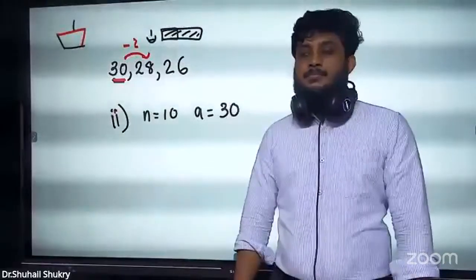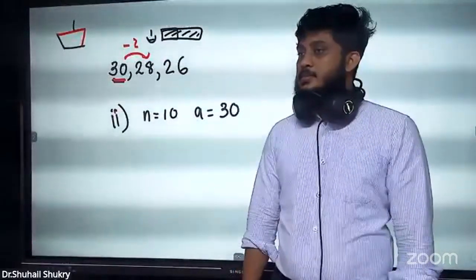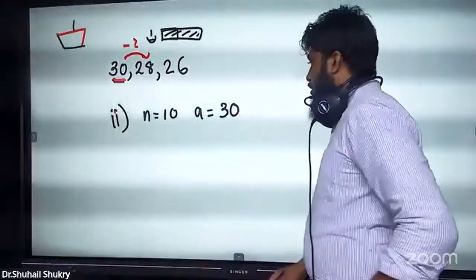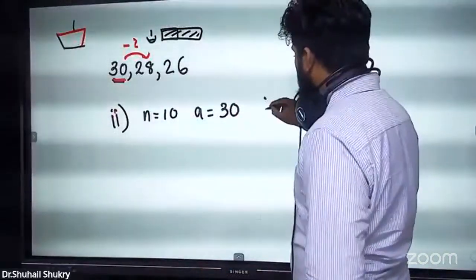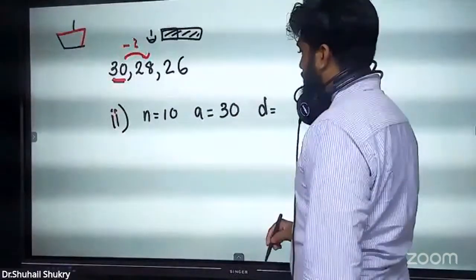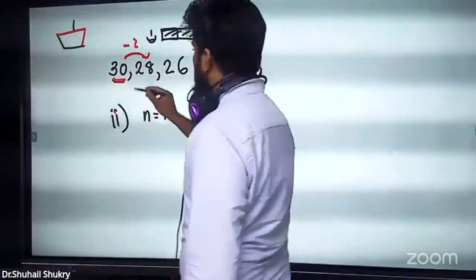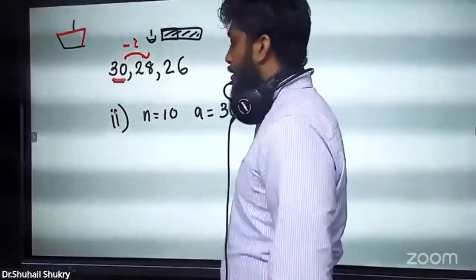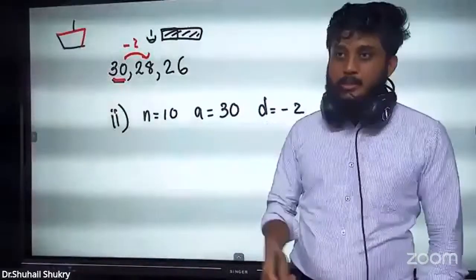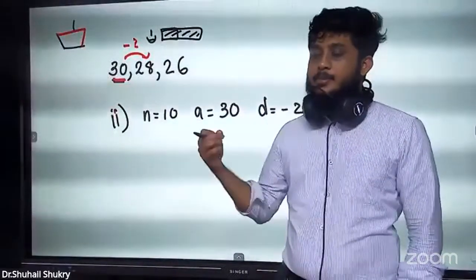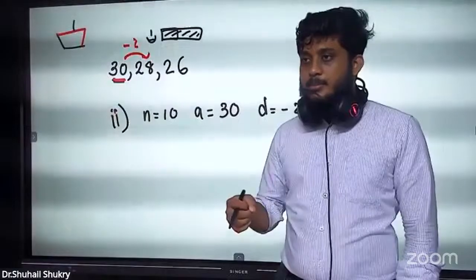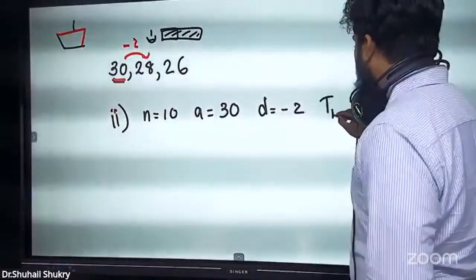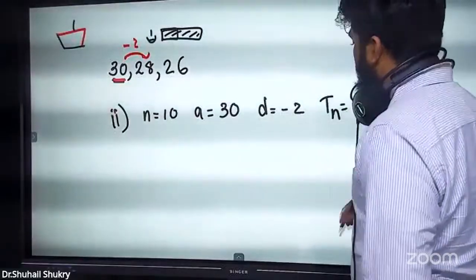Nice. Then next, do you know the D for this? D is how much? The difference: minus 2. And what are they asking? How many boats went in the 10th time? Is that the term's place or the term's value? Term's value. And what does term's value mean they are asking for? Tn. They ask for Tn.